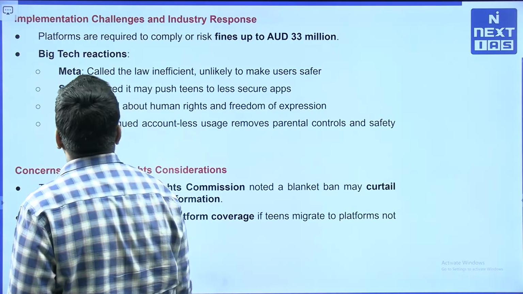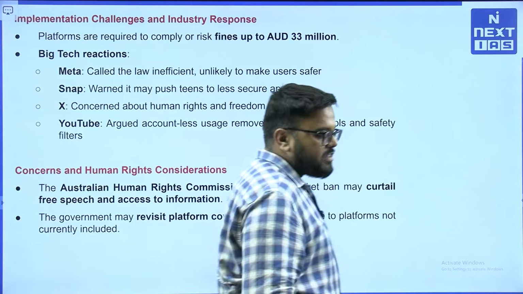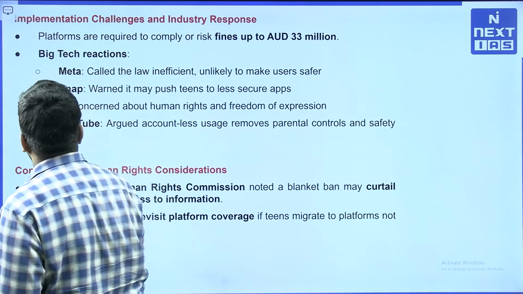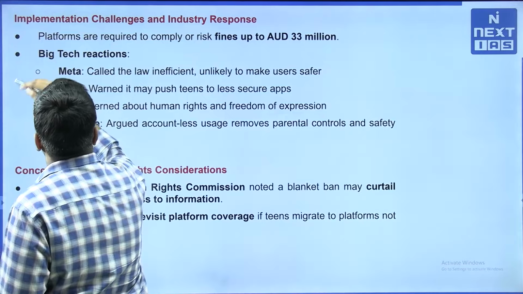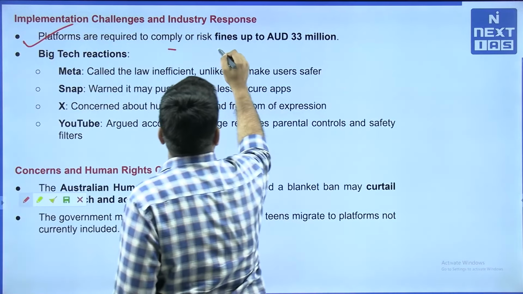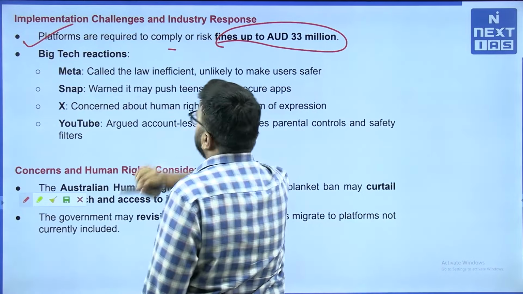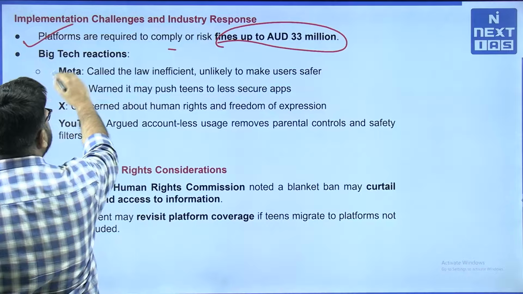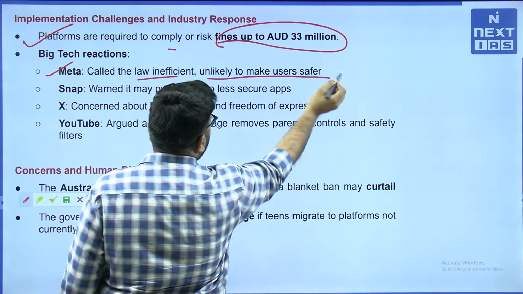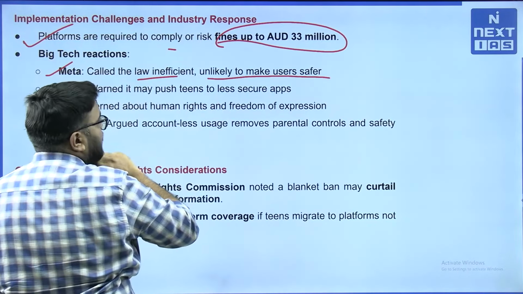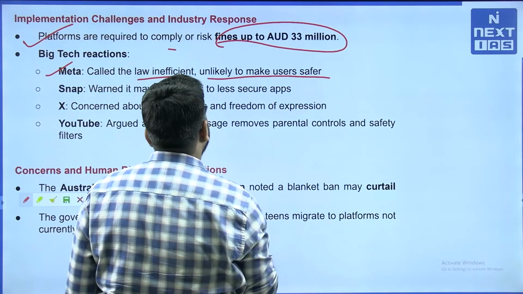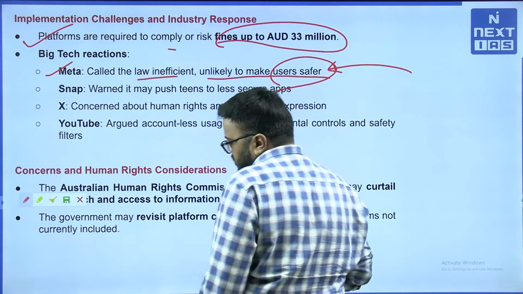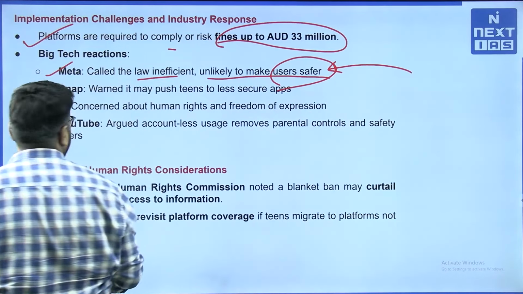What are some implementation challenges and what is the industry response in this regard? Industry, obviously the social media big tech reaction, is important here. Platforms are required to comply or risk fines up to Australian 33 million dollars. So, big tech: Meta has called the law inefficient, unlikely to make users safer. So if the government's intention is to make teenagers more safe, this is not so.